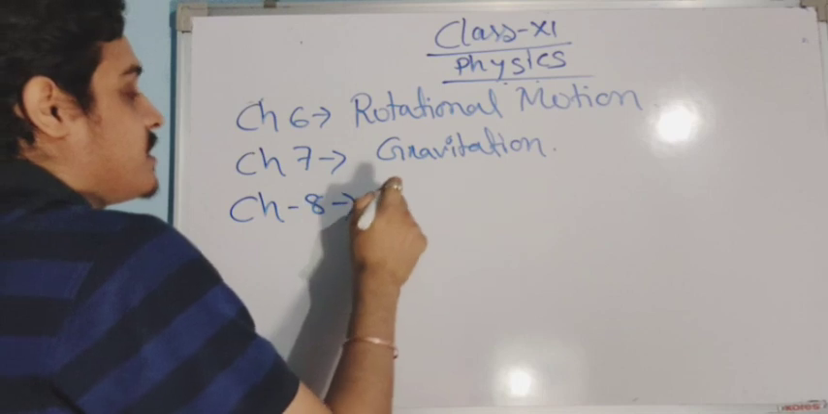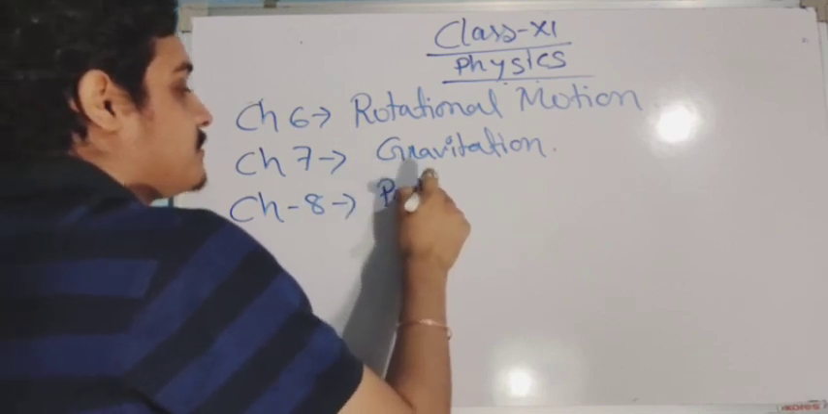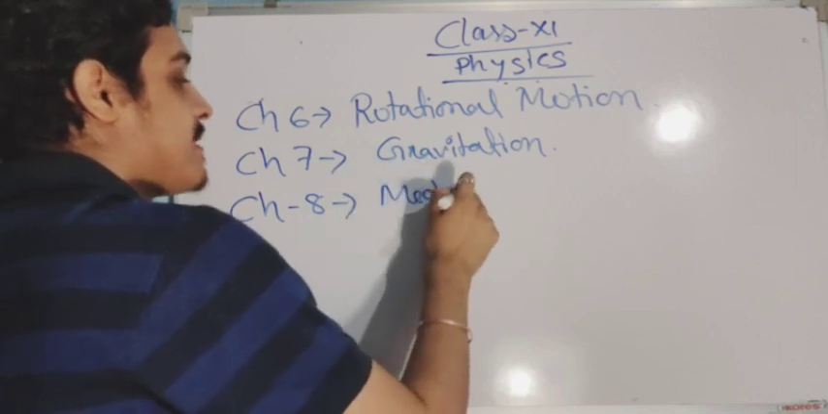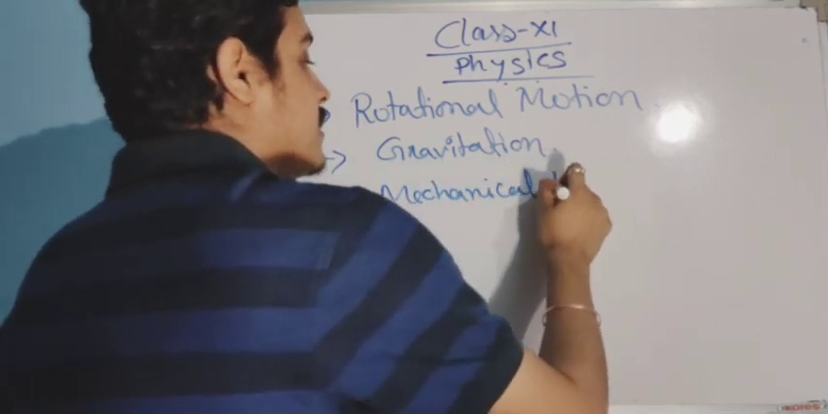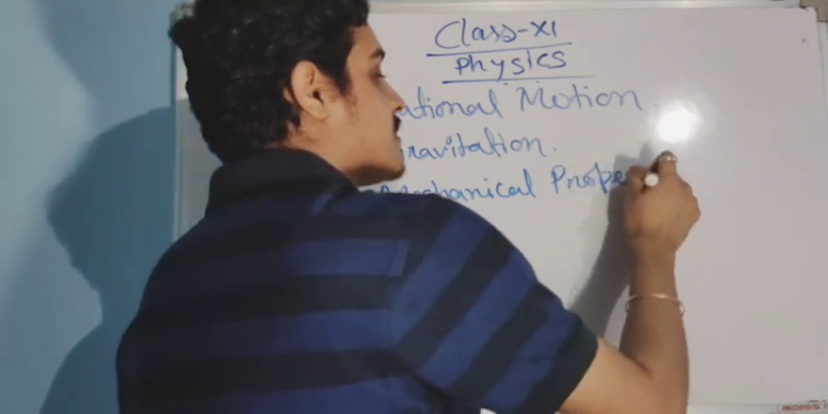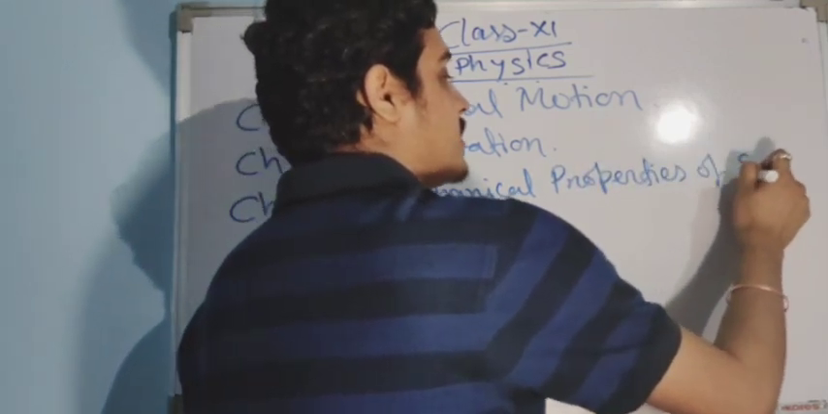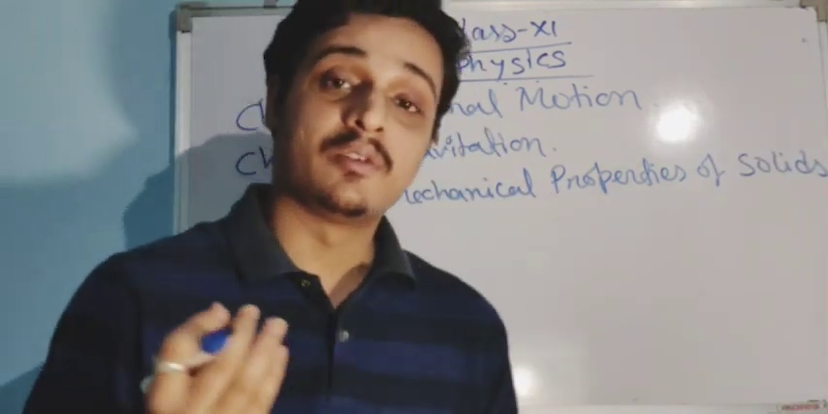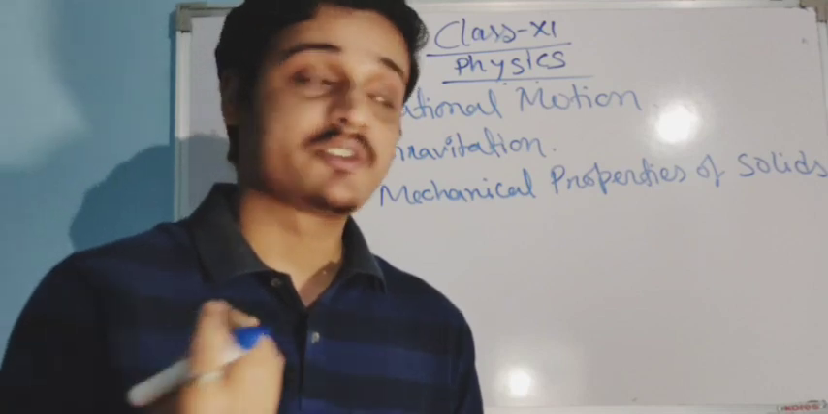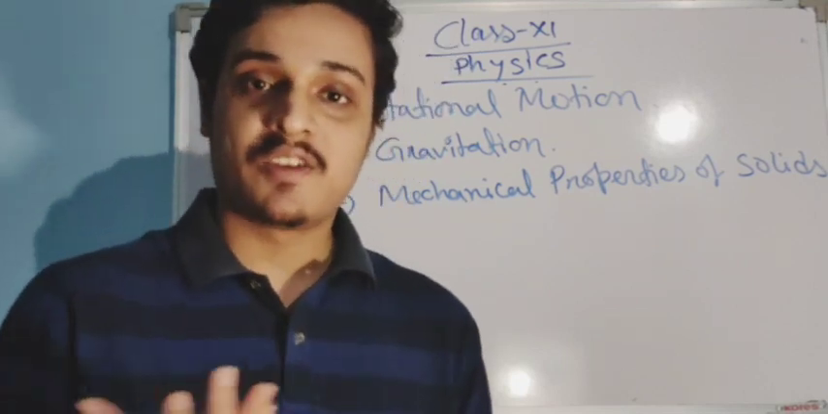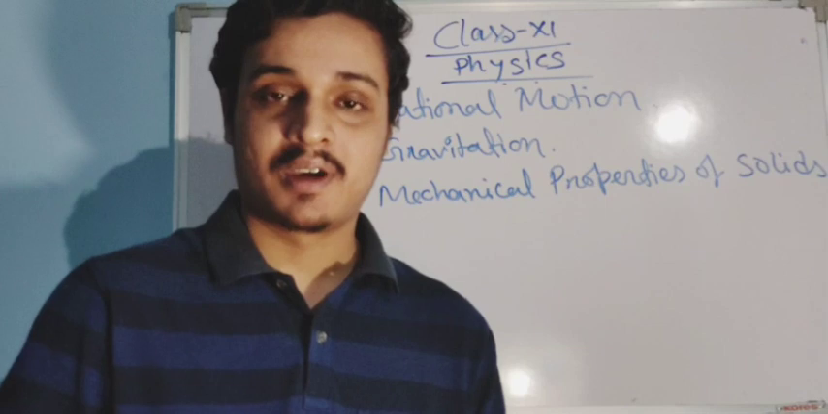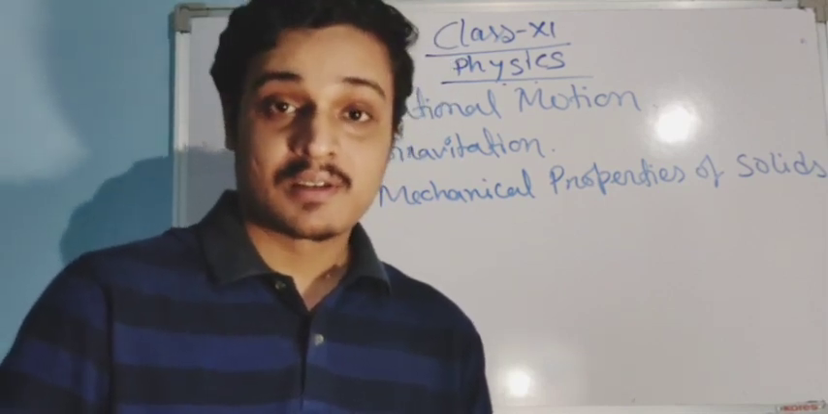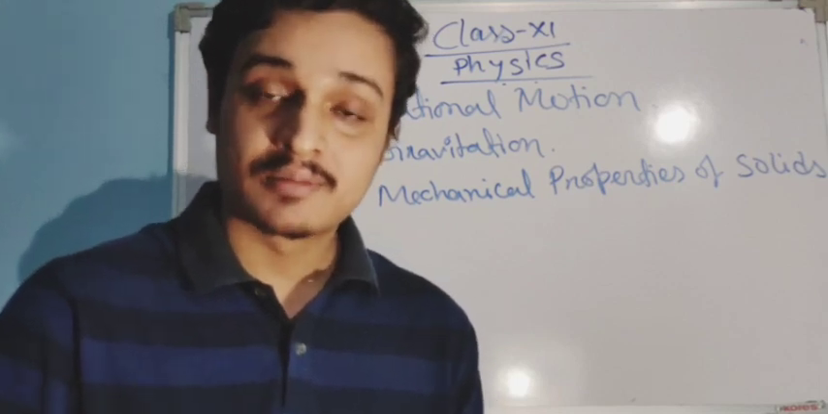Chapter 8 is mechanical properties of solids. Here we will study about the elastic nature of the solids, elastic behavior and the various terms associated with it. And the most important thing that we learn in this chapter is that steel is more elastic than rubber.